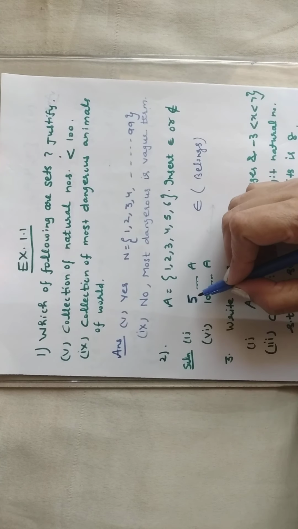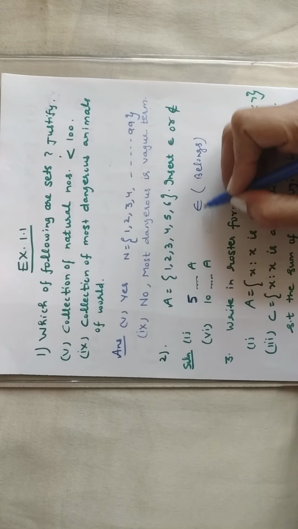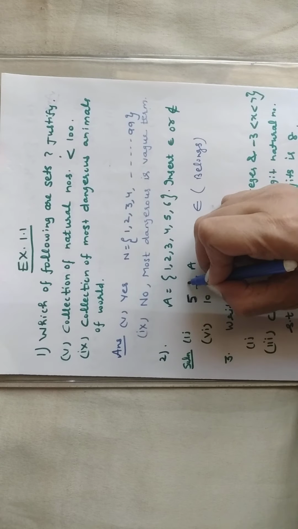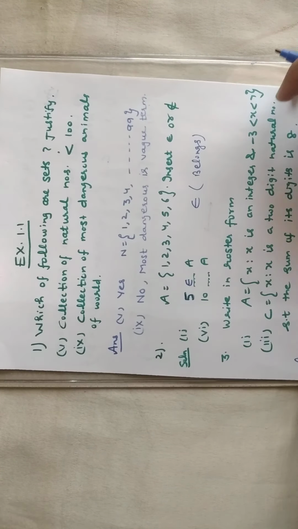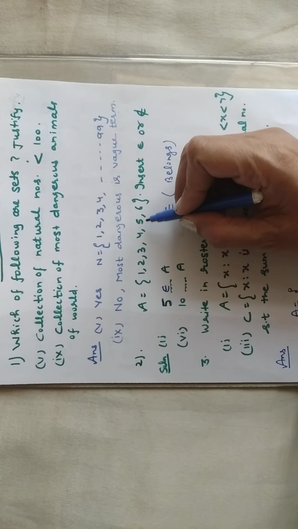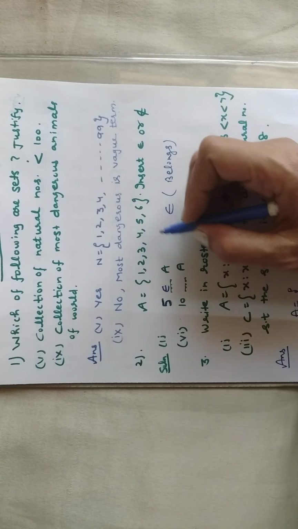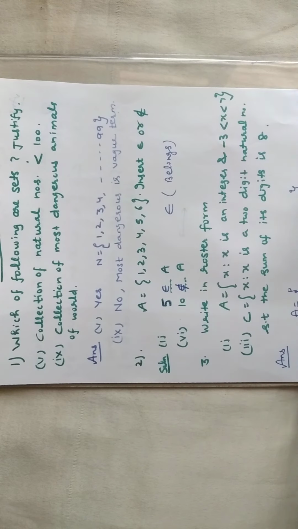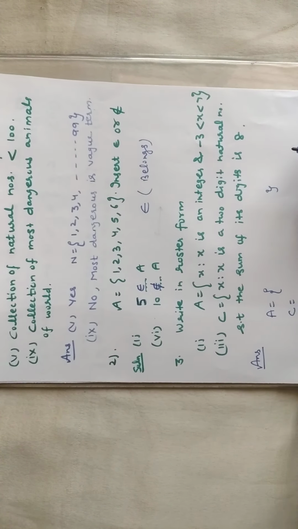First part: 5 dash A. You have to insert the symbol belongs or does not belong. 5 is there in set A, so you will write 5 belongs to A. And then next, 10. Is 10 a member of A? No, 10 is not here. So you will write 10 does not belong to A. Clear? Similarly, you have to do the other parts.